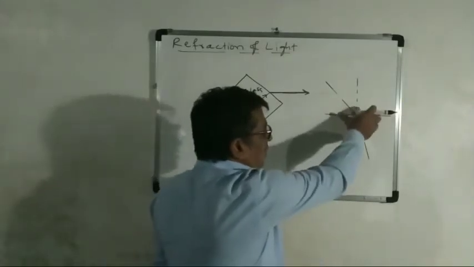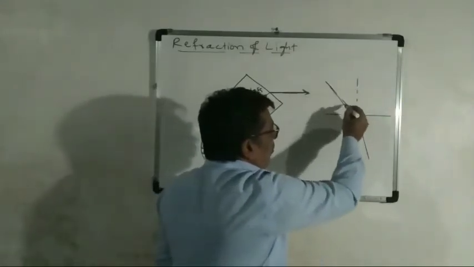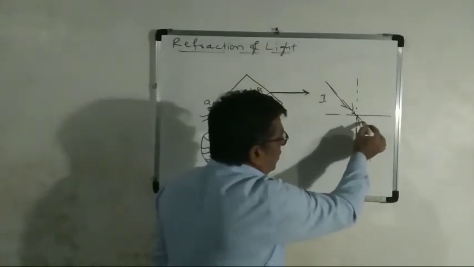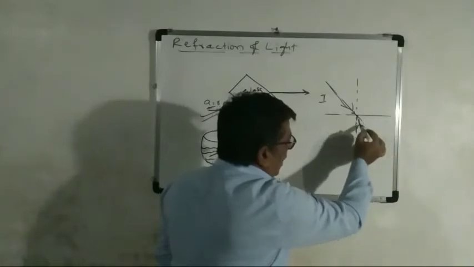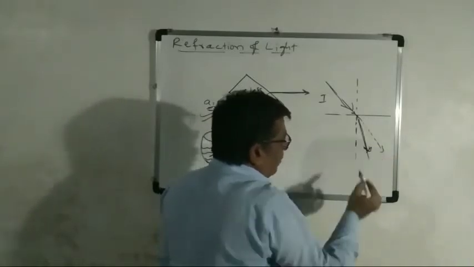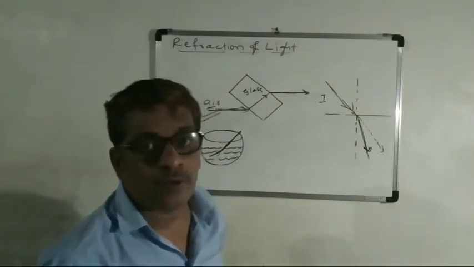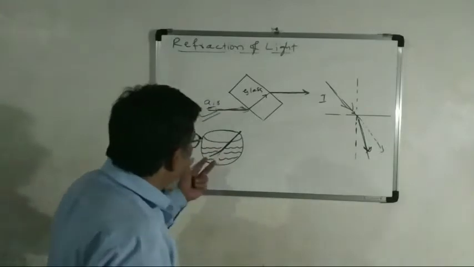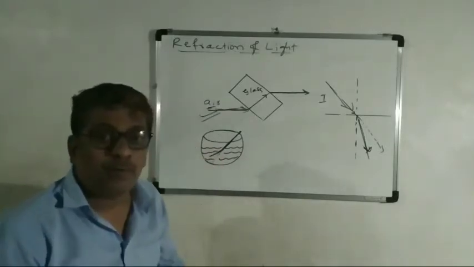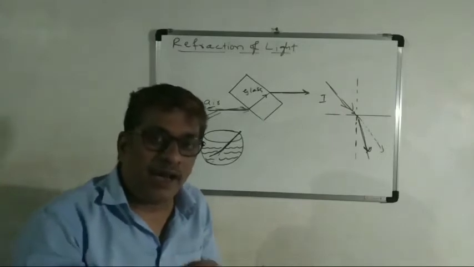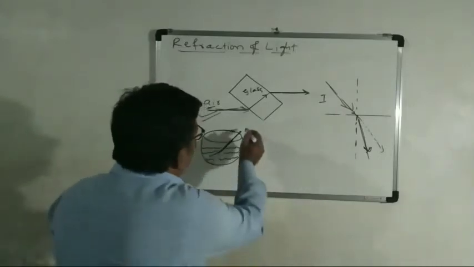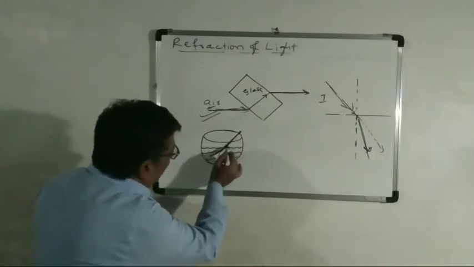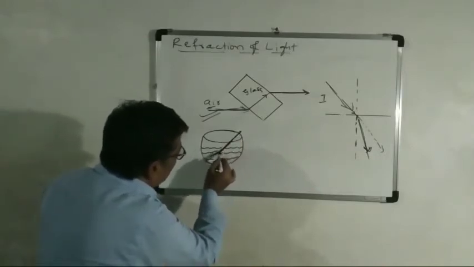Here, this one is also glass, and light travels from the first medium. Instead of going straight like this, it slightly bends here. It does not follow the straight line. And see the third case: take a bowl, add water and slightly put a pencil in. See the pencil here, slightly bending. When it enters from one medium to another, it shows bending.